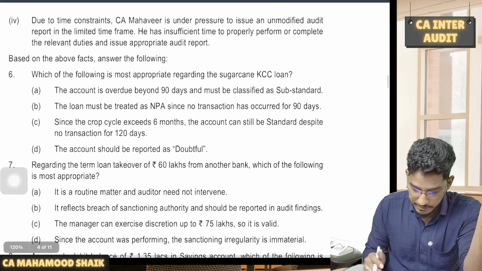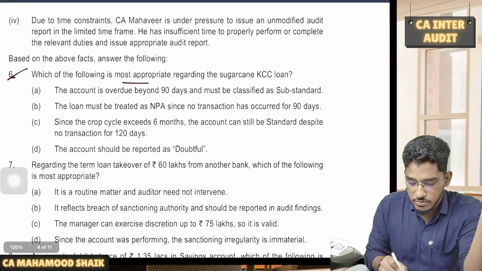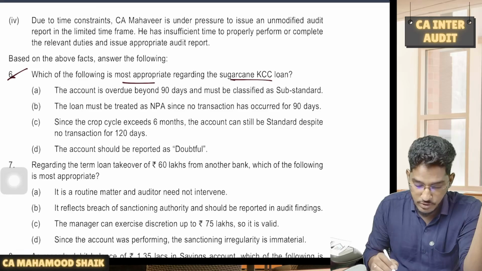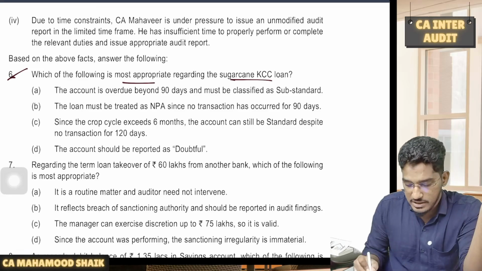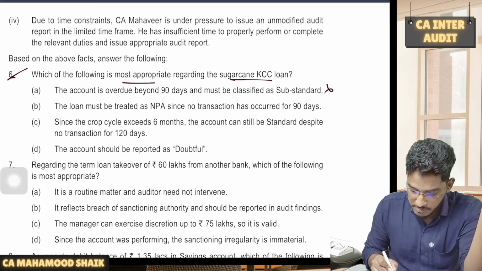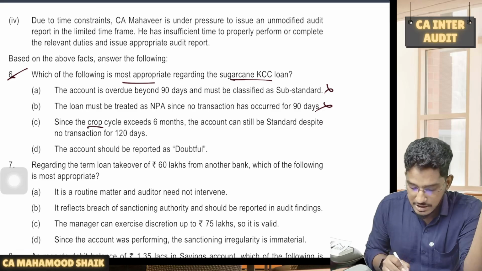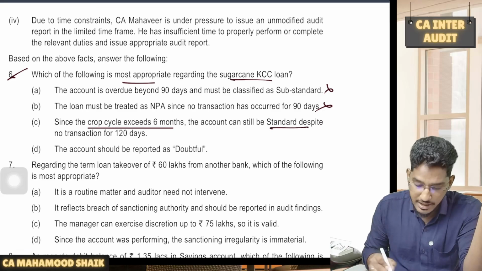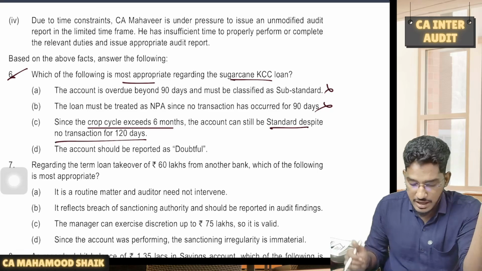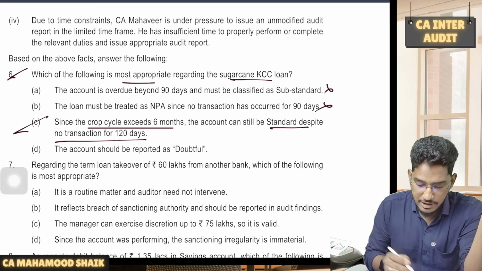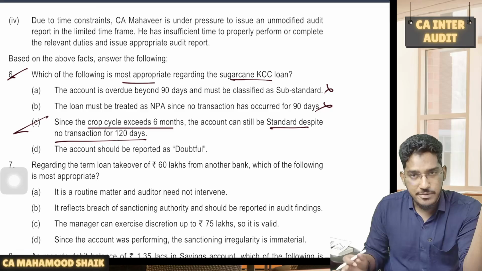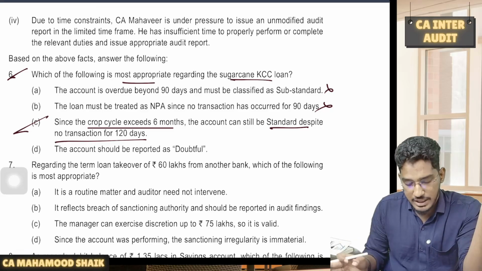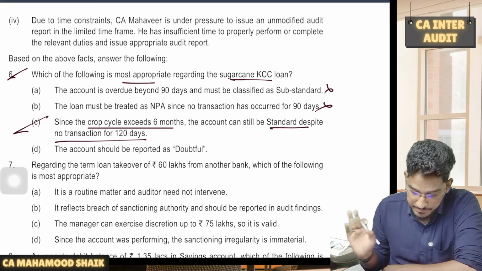Out of this, one question you will have: which of the following is most appropriate regarding the sugarcane KCC loan? The account is overdue beyond 90 days and must be classified as substandard? No. The loan must be treated as NPA? No. Since the crop cycle exceeds 6 months, the account can still be standard despite no transaction for 120 days. So this is the correct option. You need not classify it as NPA. You can continue to keep it under standard category only.